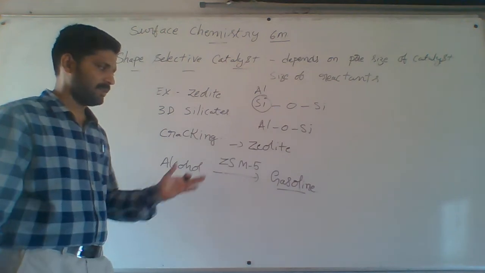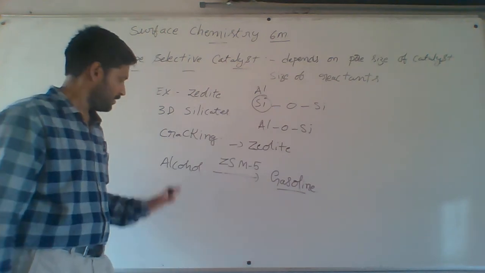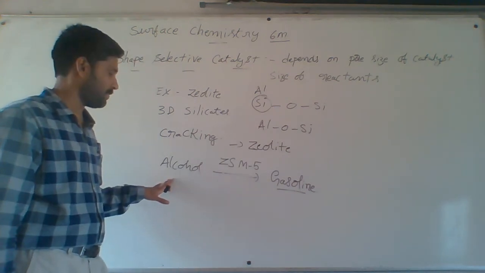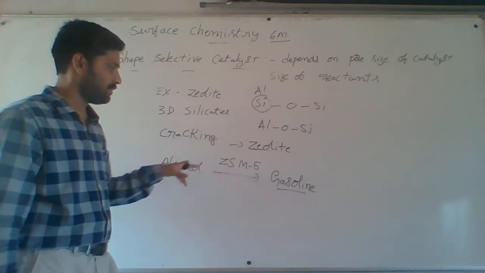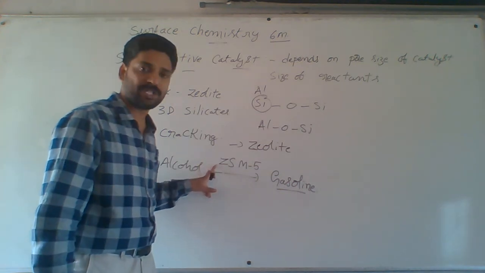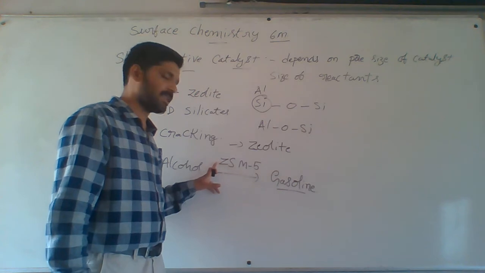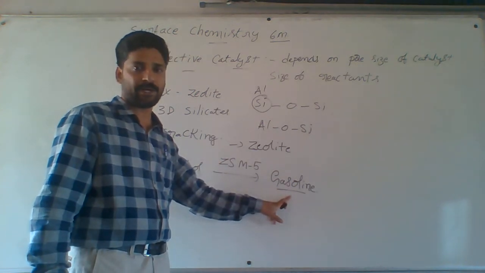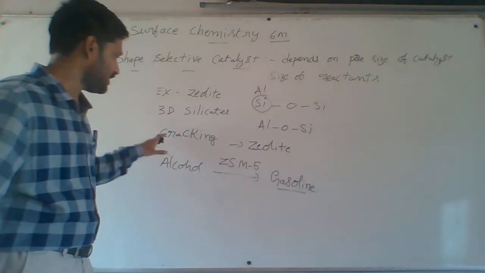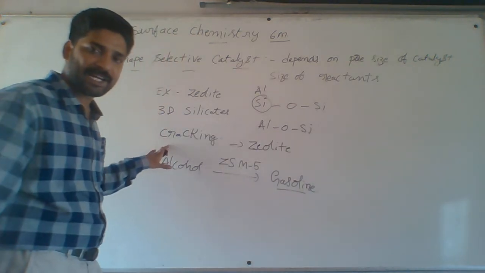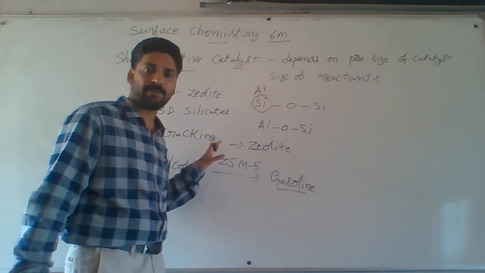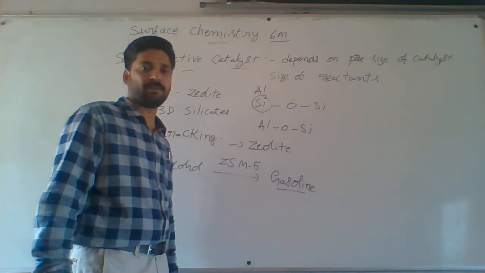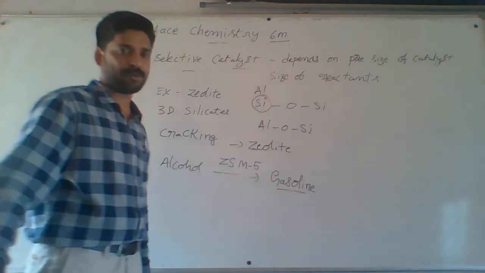In German they call it gasoline. See here, what is gasoline? How to prepare gasoline: from alcohol, in presence of ZSM5, a good shape selective catalyst, it is converted to gasoline or petrol. Which reaction takes place here? Cracking. The higher hydrocarbons are breaking into smaller hydrocarbons. That is called cracking. That is the process.